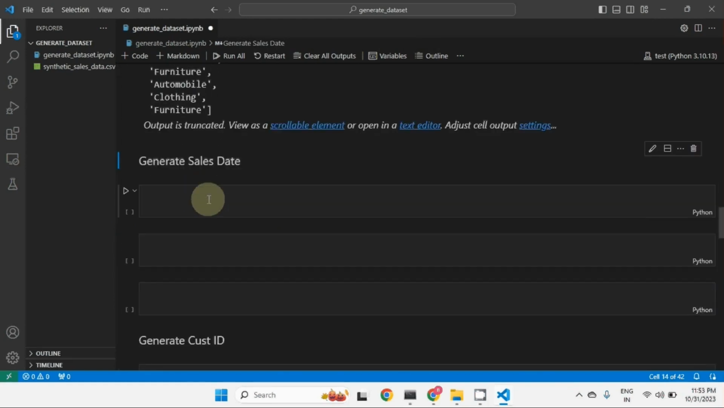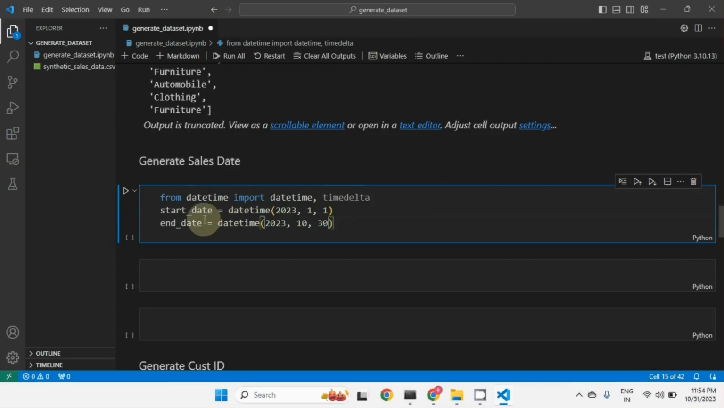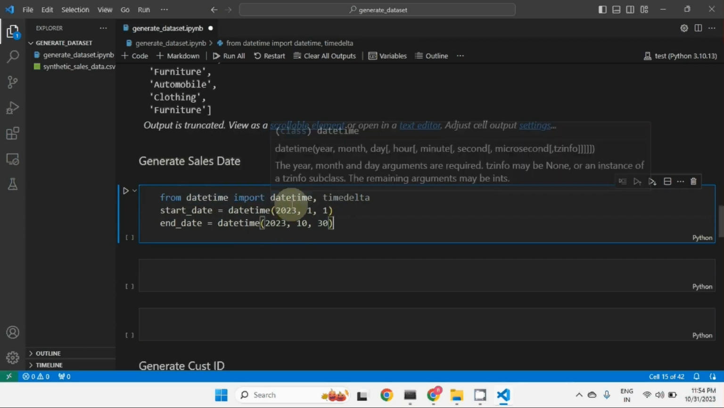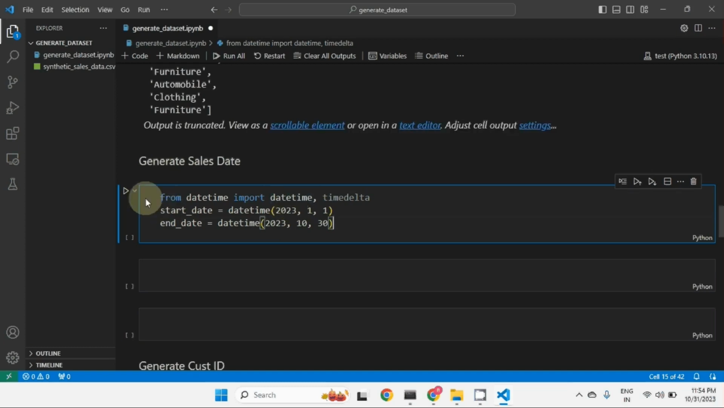Now next we have to generate the sales date. For sales date, we need a start date and an end date. We are setting the start date as 1st January 2023, and the end date as 30 October 2023. You can give any date. This is the range: the minimum will be the start date and the maximum will be the end date, and in between these two dates we are going to pick the dates. Let us execute this. Date time is available in the datetime module, that's why we import it. You can do this module import at the start also, that is also fine. Let me execute this.